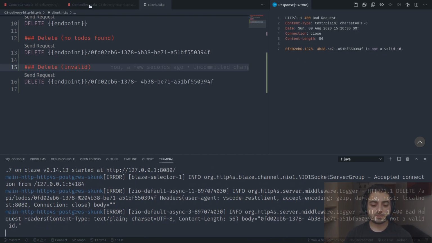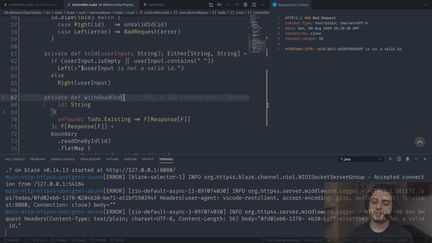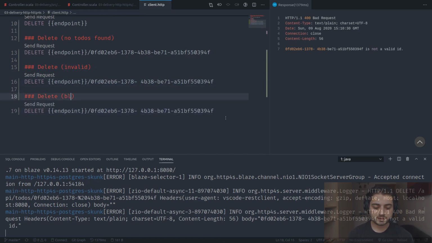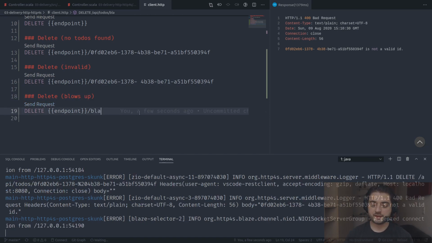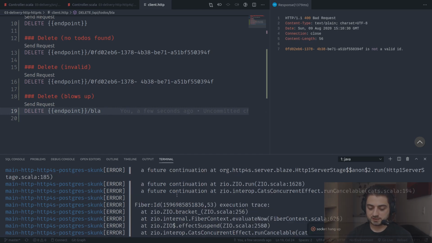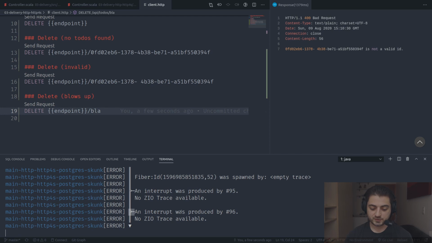And by the way, we still have issues, right? Because this validation is weird. It doesn't actually validate anything. It doesn't know how an actual UUID should look. And so this one, at least as of right now, and we're not going to fix it today, is going to explode. Okay, so this one blows up. If we put in something like blah, it's just going to explode. Now something in HTTP4s is going to catch it and wrap this into an internal server error. And notice that we're not seeing it right now, and I believe this is actually an issue with the ZIO integration with cats. It says socket hung up, and we see the typical fiber trace with fancy Unicode characters.